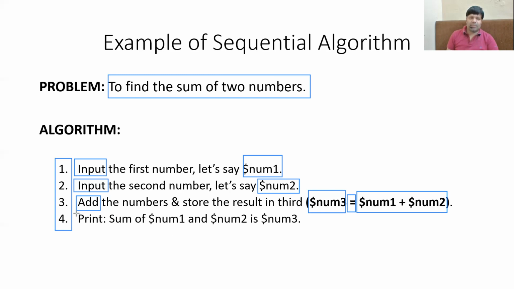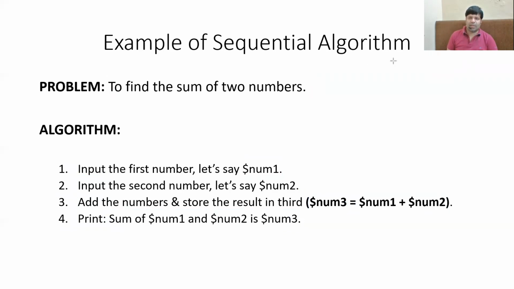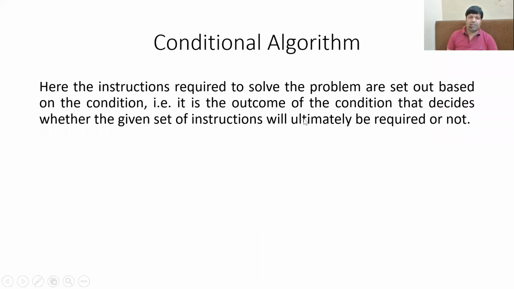The last step is to display, that is print the answer to the user, and the answer will be given in the form of: the sum of the first number and the second number is number 3. So this is how a simple sequential algorithm works. I hope it was clear to you. The second type of algorithms we have are called conditional algorithms.